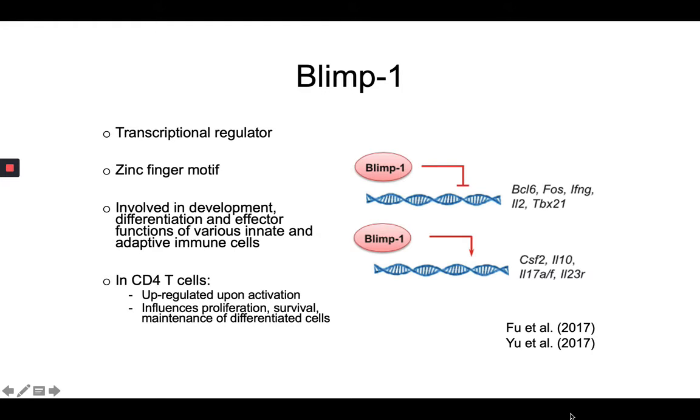BLIMP1 is a transcriptional regulator that can either promote or repress expression of various genes that are important in development, differentiation, and effector function across a wide range of innate and adaptive immune cells. Specifically for Tregs, BLIMP1 is known to positively regulate the expression of anti-inflammatory cytokine IL-10.